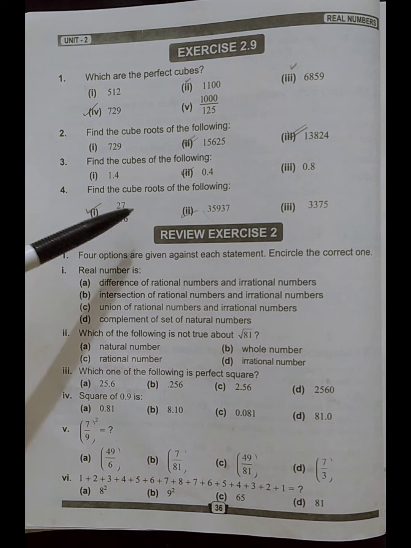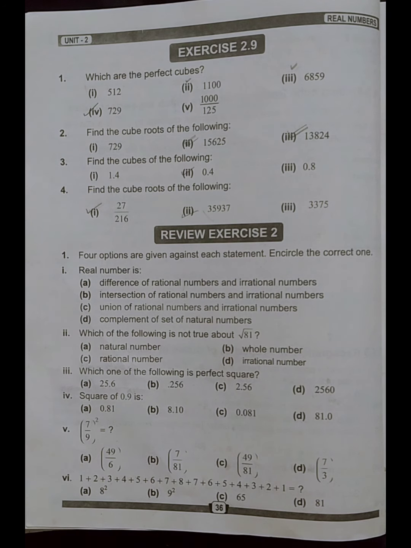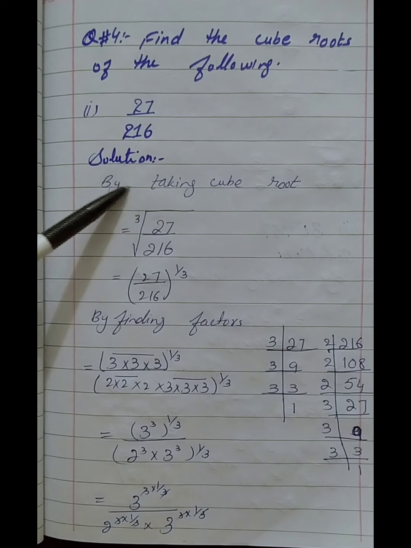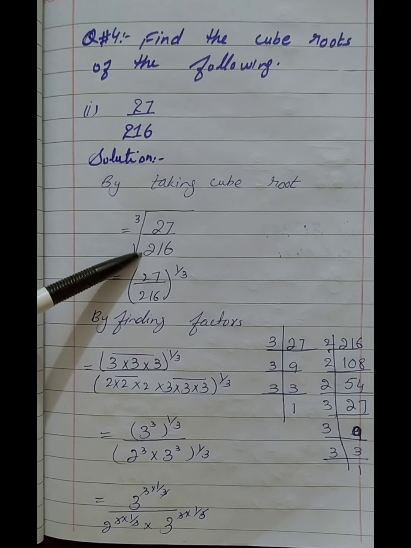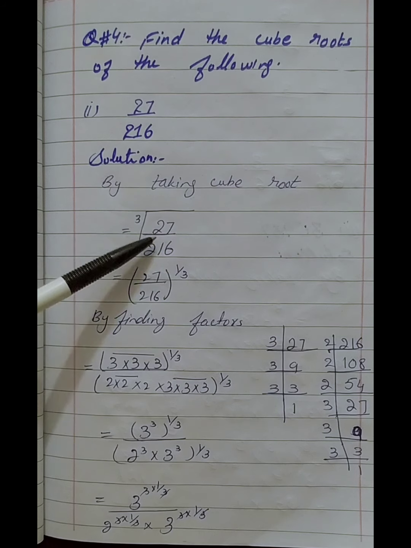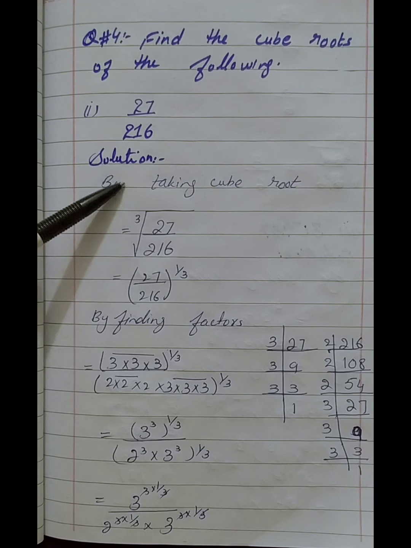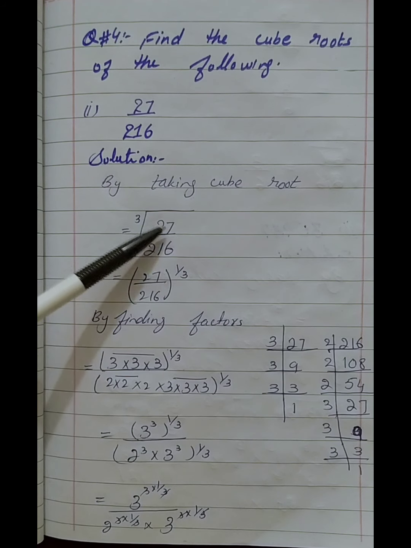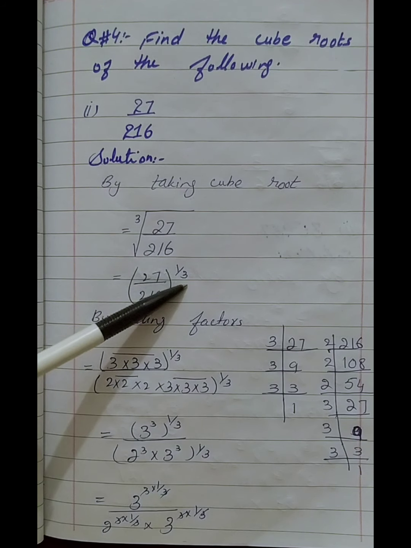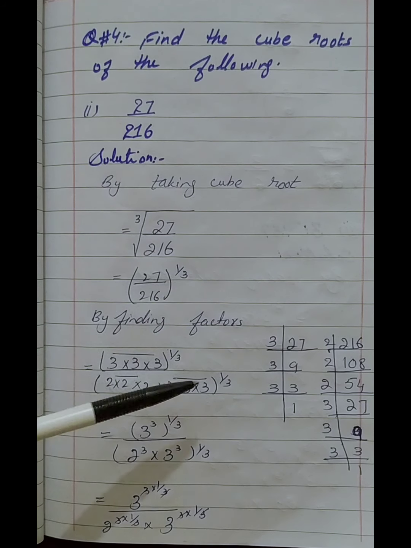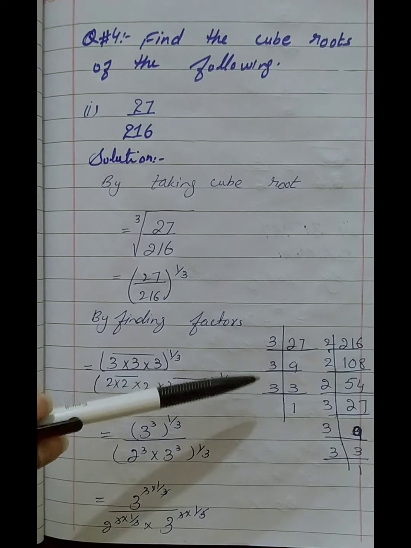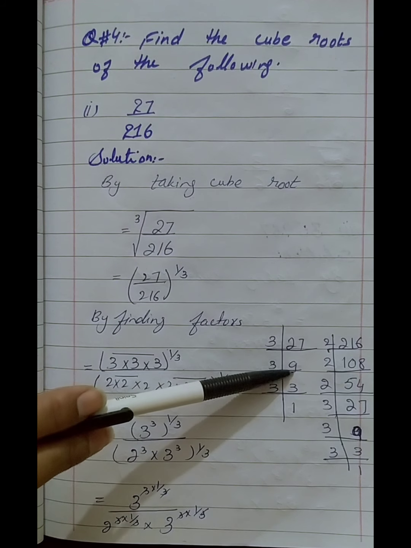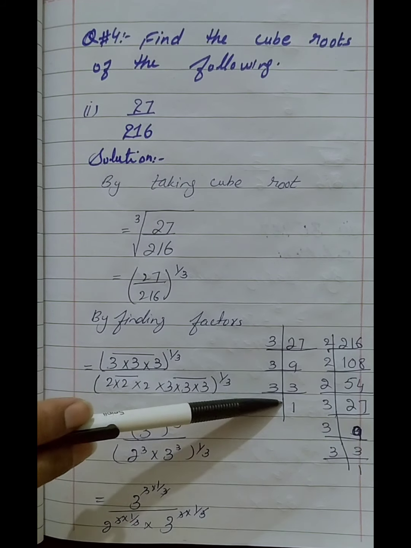The next question is find the cube roots of the following. So the first question we have 27 divided by 216. By taking cube root, which is cube root part 3, we write cube root with power, which is 1 over 3. So firstly we factorize 27, which is divisible by 3. So 3 9s are 27, 3 3s are 9 and 3 1s are 3.